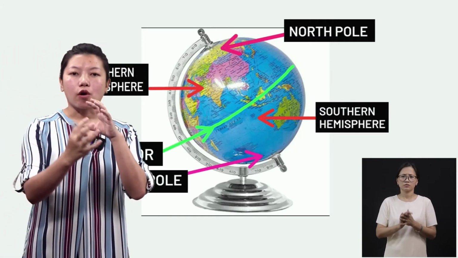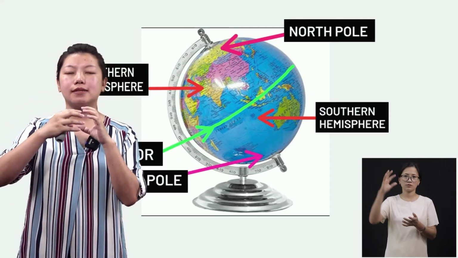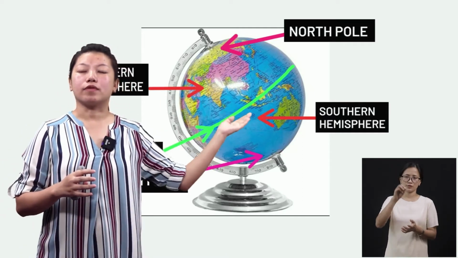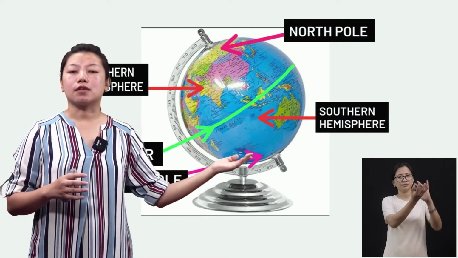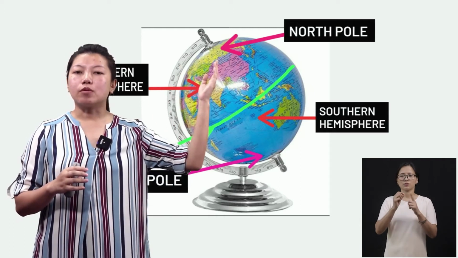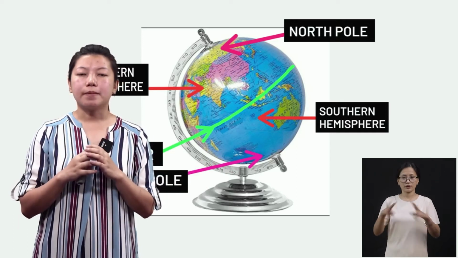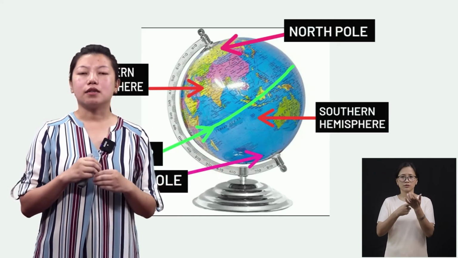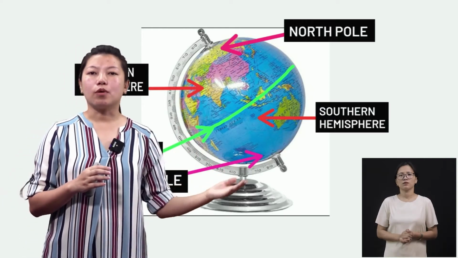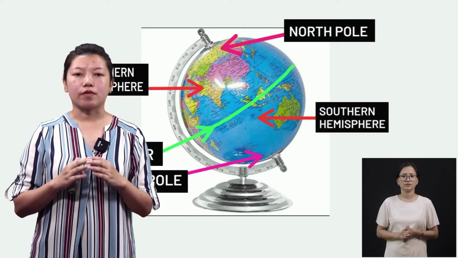Now what happens? The earth is revolving around the sun, right? And the sun is there in the middle. The sun is giving out light, but most of the light is received by the middle part of the earth, and the North Pole and the South Pole do not receive enough sunlight. That is why for the people who are staying in North Pole and South Pole, the weather conditions are very cold, and in places like Antarctica, very few people live there, okay? So North Pole and South Pole are very far from the sun, also the very cold areas of the earth.